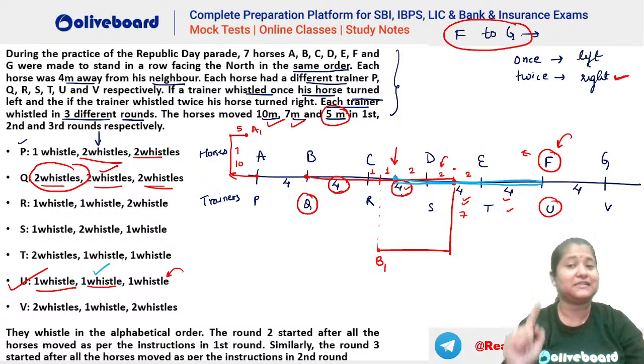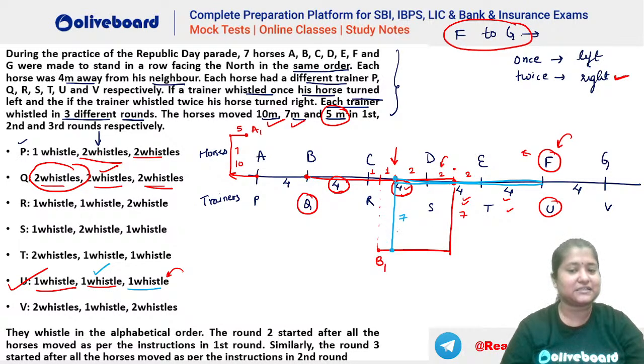Now one whistle means left turn and 7 meters. So now he will come towards this point here, so you can see this is going to be 7 meters, something like this. Okay, so 7 and 7, 38, 40, we will check, don't worry. So 7 and 7 he has reached here. Now again one whistle, that means take a left turn, and you have to go for 5 meters, right?